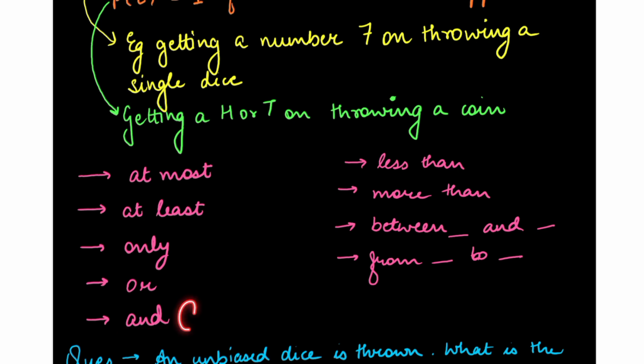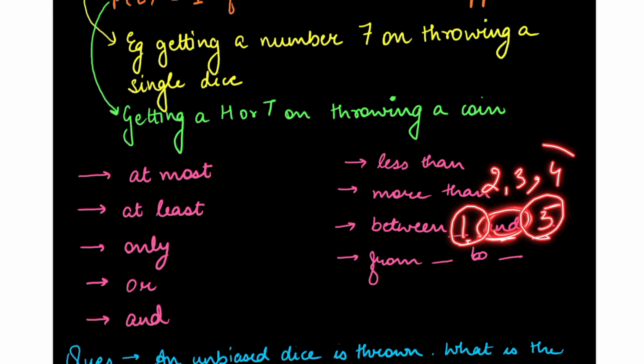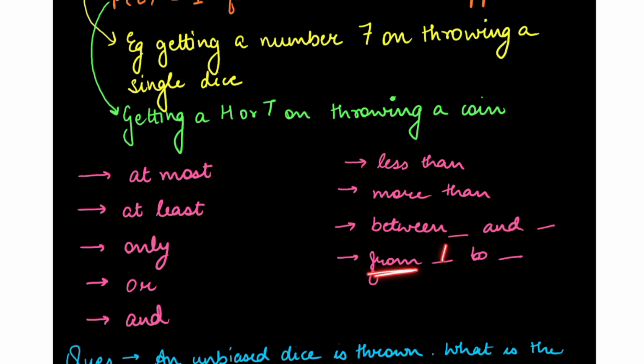And, or. And means both the values will be necessary. Or means either one will also be okay, both will also be okay. Less than, more than, between. Now, between 1 and 5, what does it mean? We can include the numbers in between, but we will not include 1 and 5. 2, 3, 4 are yes, but 1 and 5 is not there. From 1 to 5 means 1 and 5 will also be included. So 1, 2, 3, 4 and 5. Okay.